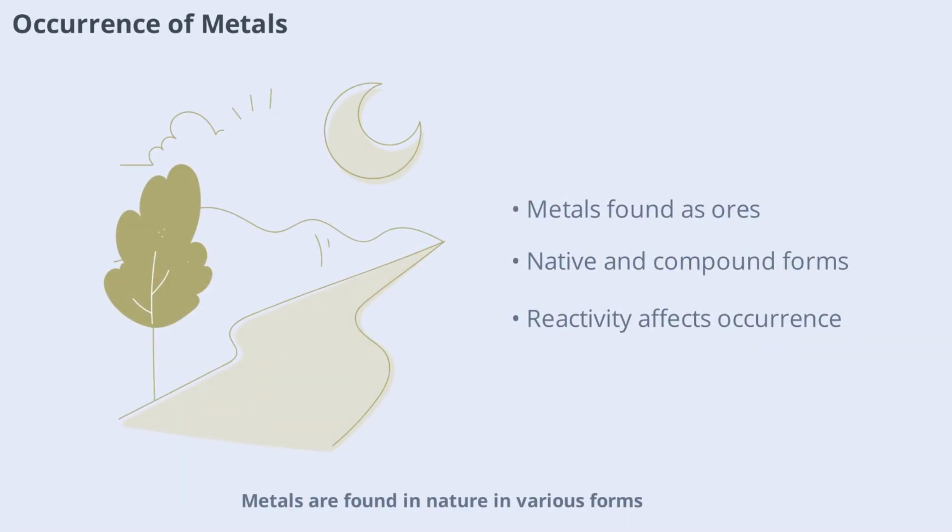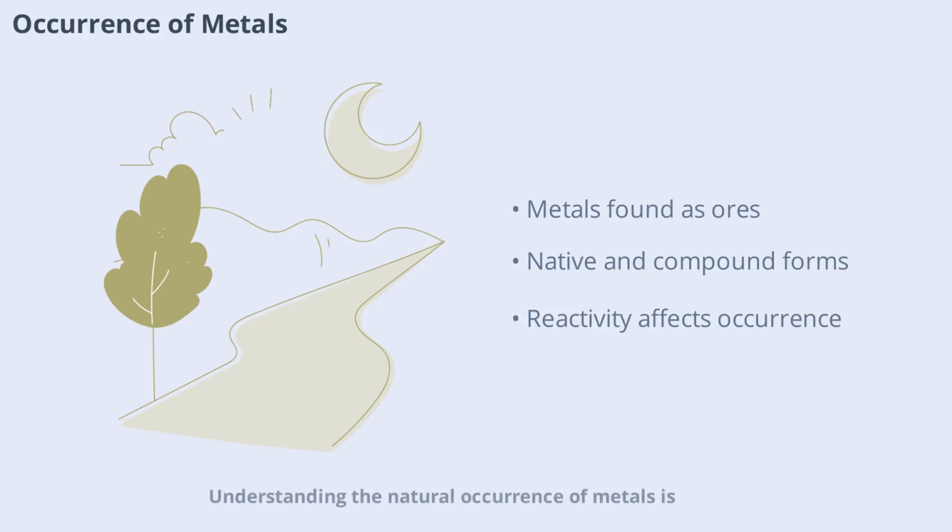Metals are found in nature in various forms, often combined with other elements in minerals and ores. Some, like gold and platinum, occur in their native state, while others are found as oxides, sulfides, or carbonates. The form in which a metal is found depends on its reactivity and the conditions of the Earth's crust. For example, highly reactive metals such as sodium and potassium are always found as compounds, whereas less reactive metals can be found in their pure form.